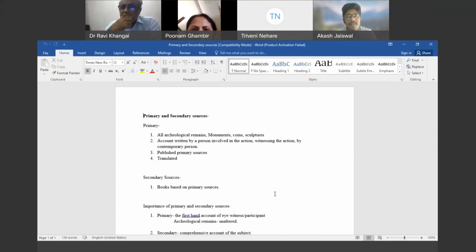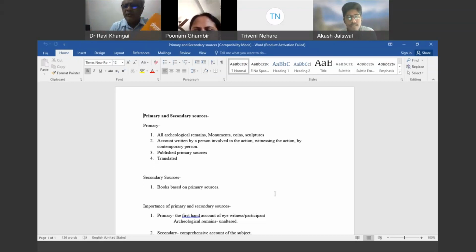Now, what are secondary sources? Secondary sources are quite simple. Any book that is written based on all these primary sources. When a historian writes a book, for example, this is a book. This is, of course, a textbook. It is not considered a very good source when you go for research. It is a textbook which will give you just elementary ideas about the topic. But in any case, this is written based on the primary and secondary sources.